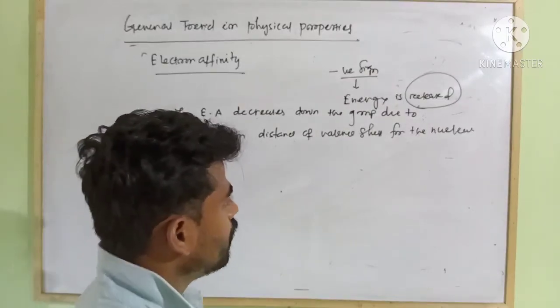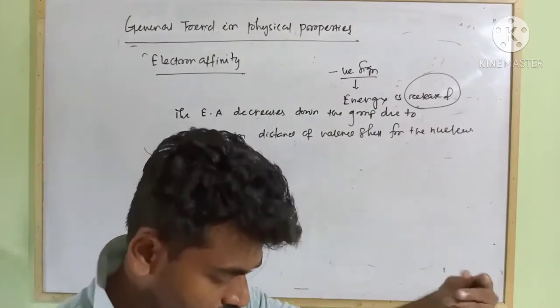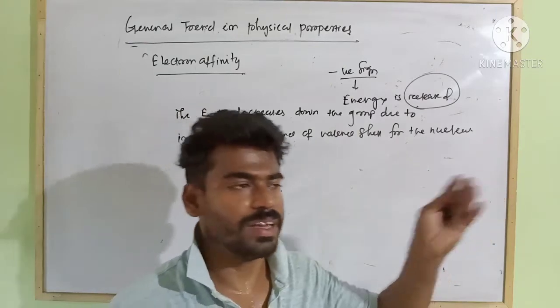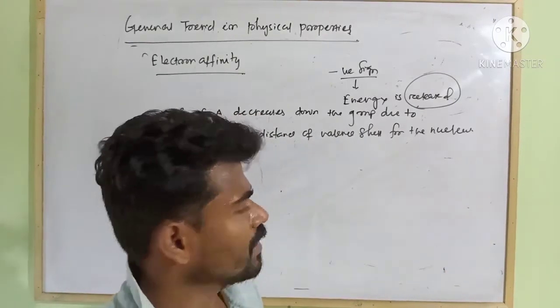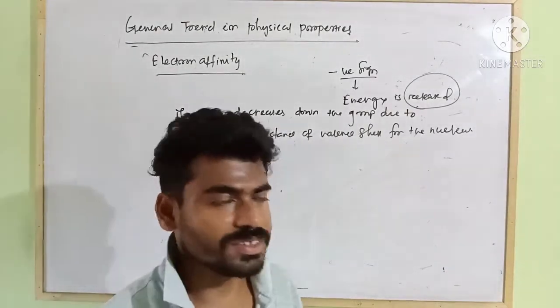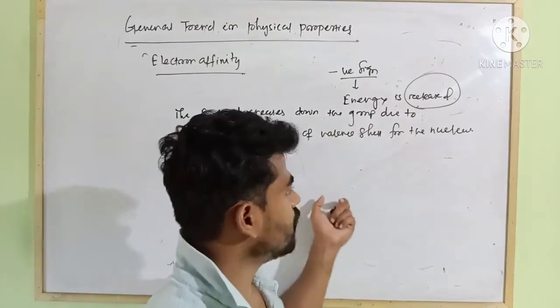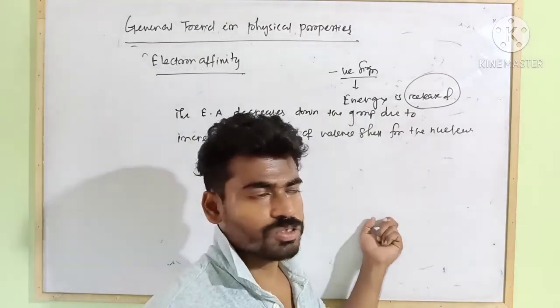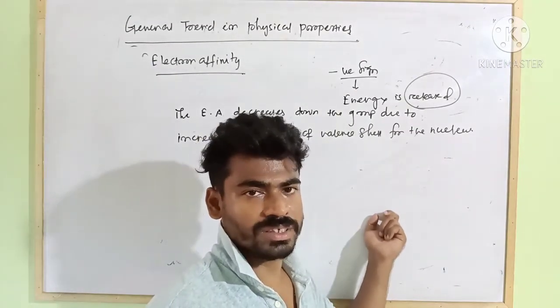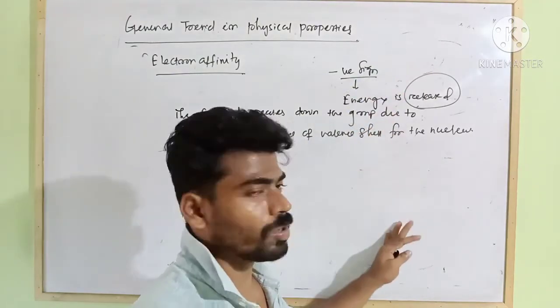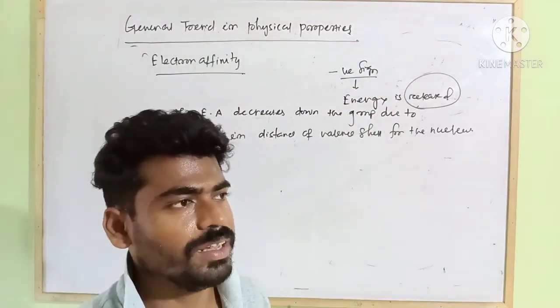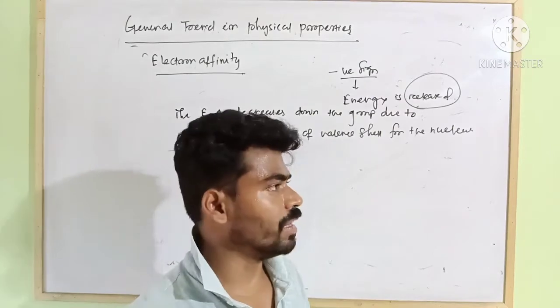The extra electron that is coming in order to form a uninegative anion, that tendency decreases since the nuclear influence decreases. That's why whenever you move from top to bottom, you get most generally the negative electron gain enthalpy value decreasing.